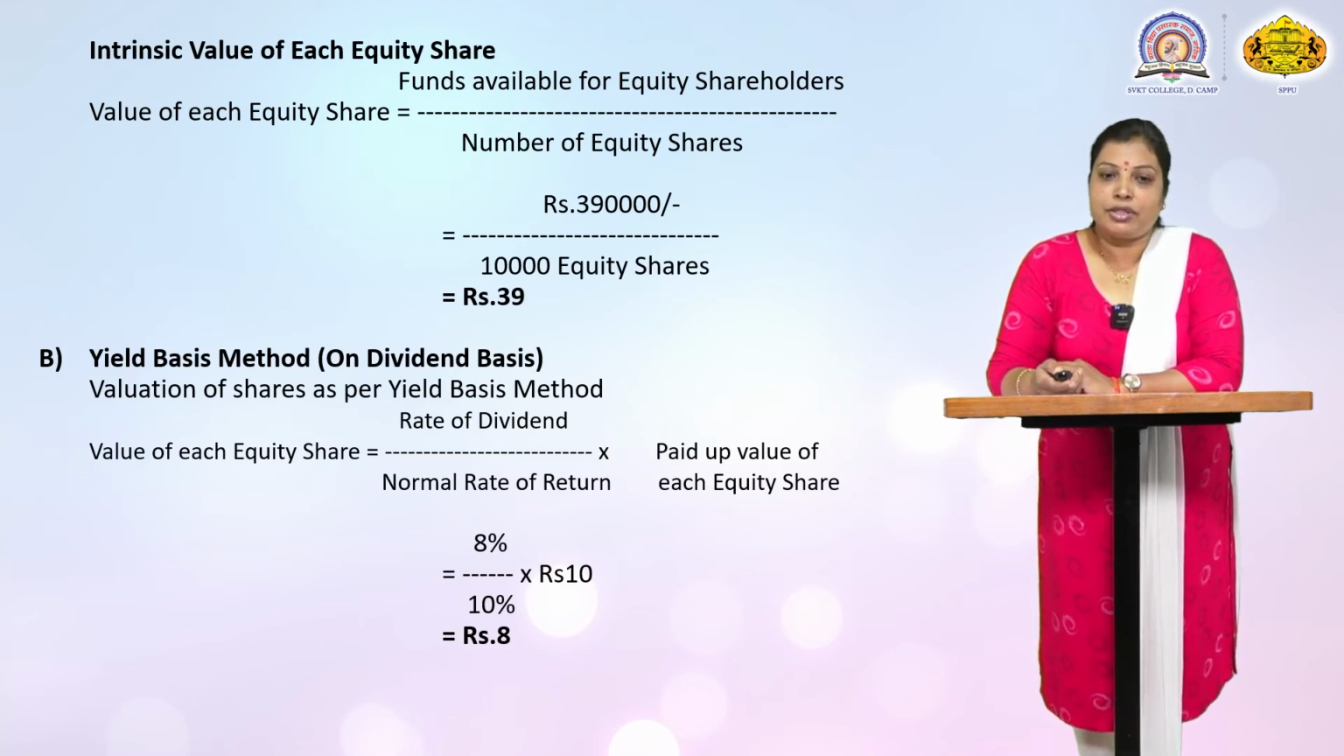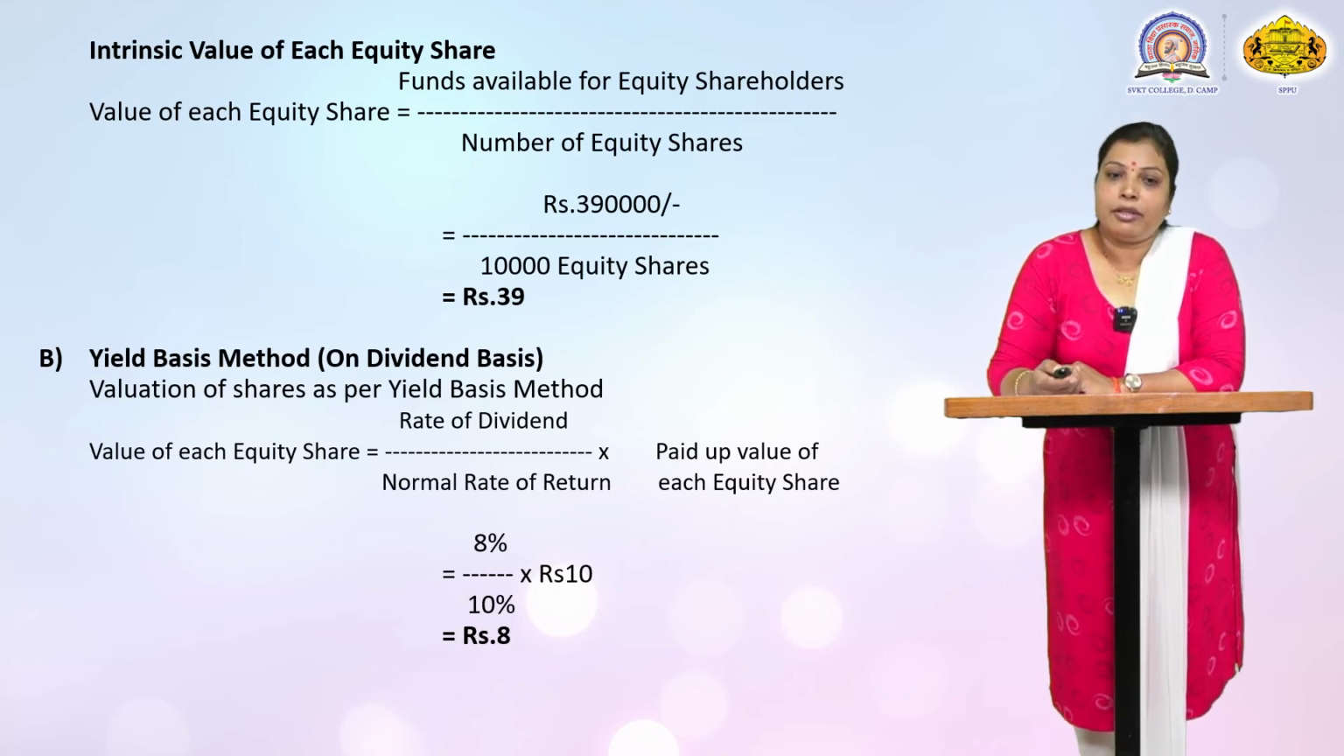Value of each equity share is equal to rate of dividend divided by normal rate of return, into paid up value of each equity share. This is the formula. The rate of dividend is also given in the practical problem adjustment, that is 8%. Normal rate of return is 10%. It is also given in the practical problem, and the paid up value of each equity share, that is rupees 10, is also given in the practical problem.